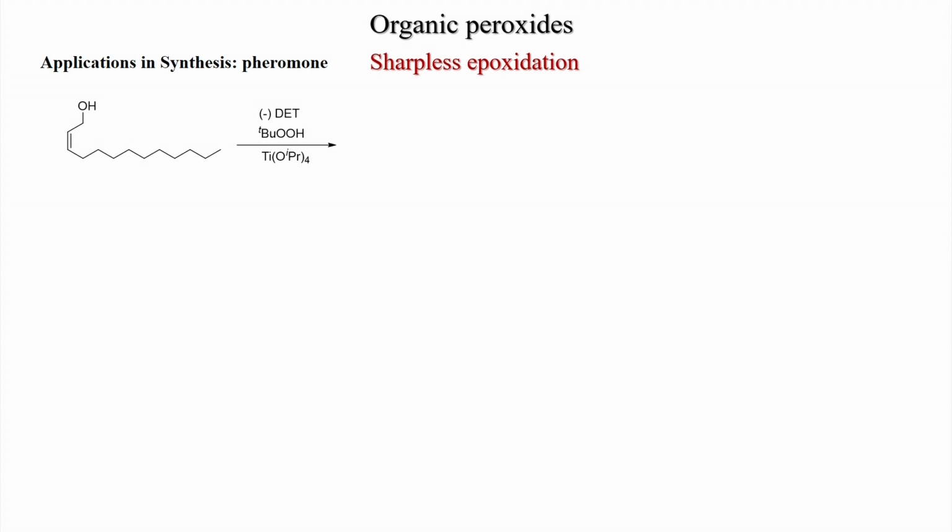Also, it was applied in pheromone synthesis. Here, a cis allylic alcohol, Z olefin, was used with a long chain, a hexyl group is there, and here also it is very difficult to predict, but if we rewrite the molecule, then we can tell that minus DET, if it is from the right side, will come from the top face, and you can get the epoxide. Here the enantiomer selectivity might be slightly lower, because this is a Z olefin.